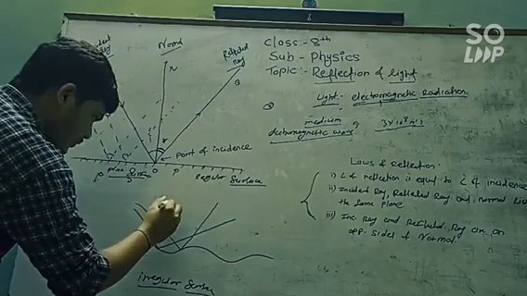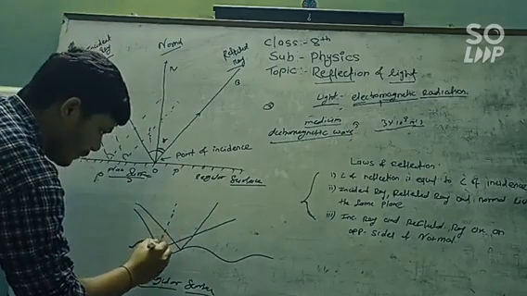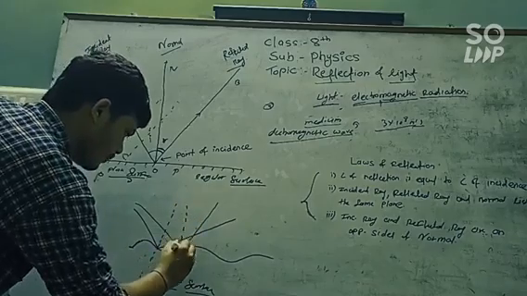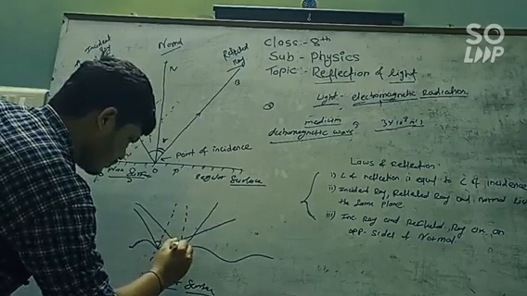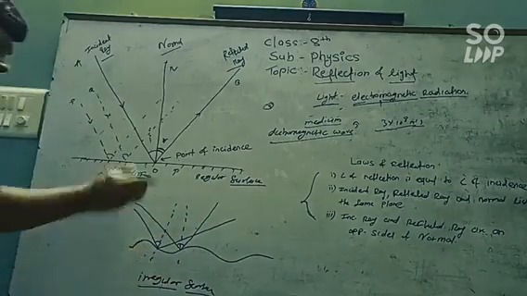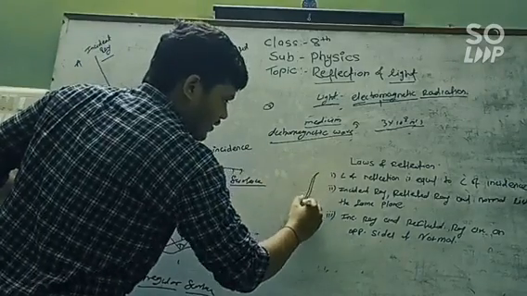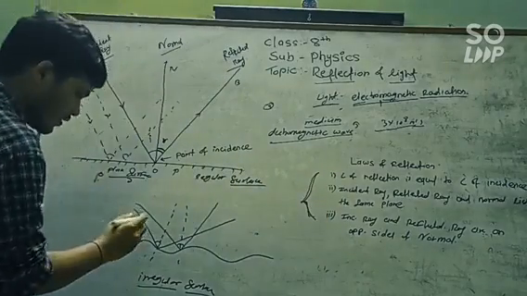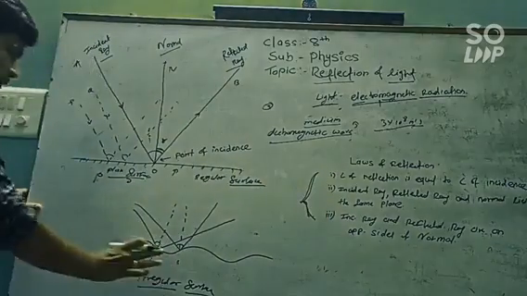Now let's see the reflection of light on the irregular surface. We have the three laws of reflection, and consider the reflection of the light on the irregular surface.